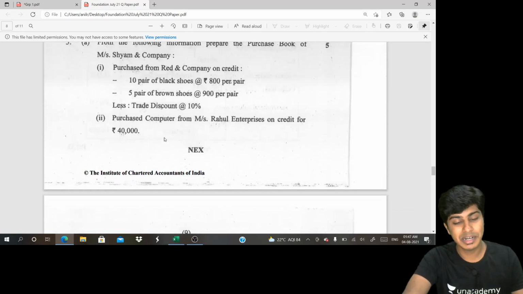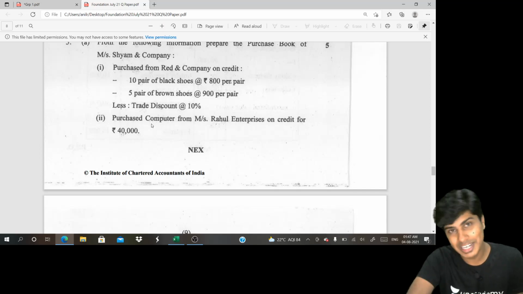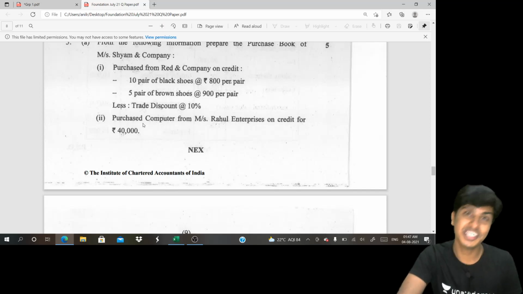Second part, purchased computer from Messrs. Rahul Enterprise. This is an asset purchased. It is good if you don't read this into the purchase book, because if you write this in your purchase book, you will end up losing marks. Yeah, 5 marks means you get 3 marks. You write only this much, you get 5. You write this, you get 3. Oh, sir, if you write extra, will we lose marks?